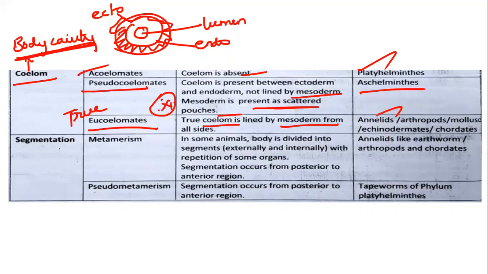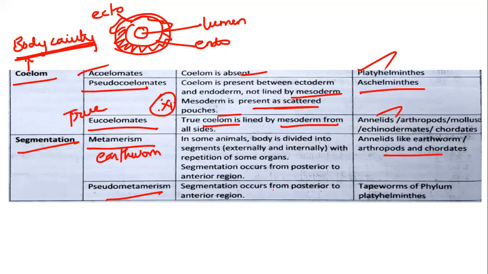And the last type of classification is based on segmentation, which we can see both internally and externally. The organism which is divided into segments both internally and externally is called metamerism. Earthworm is a very familiar example of metamerism, where we can see the segments both internally and externally. Examples: annelids like earthworm, arthropods, and chordates.